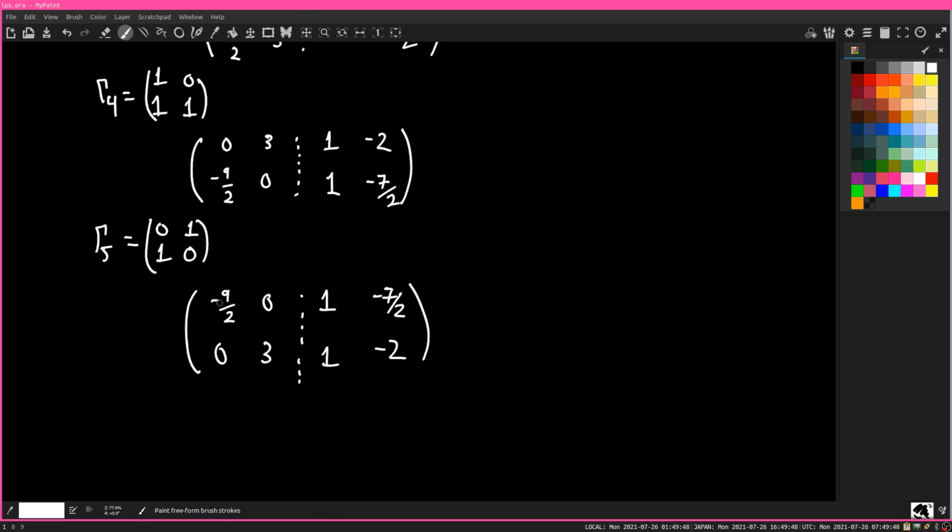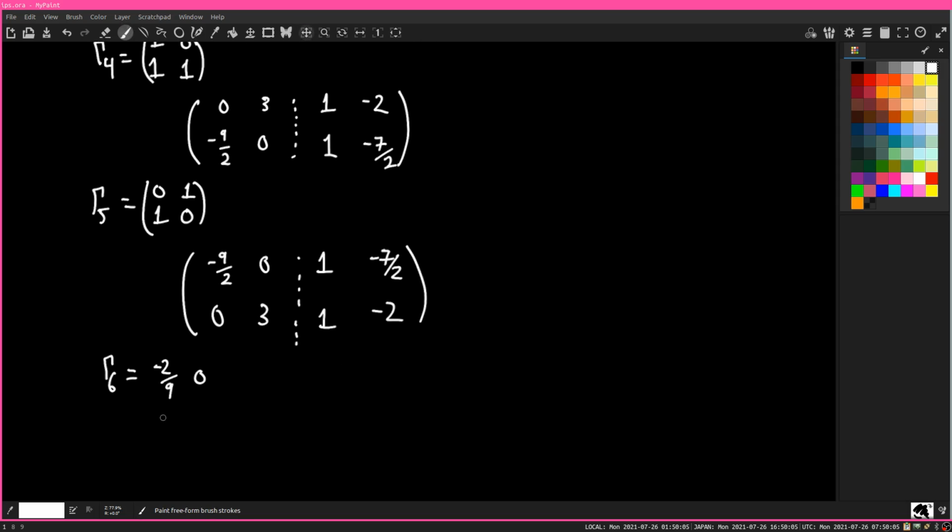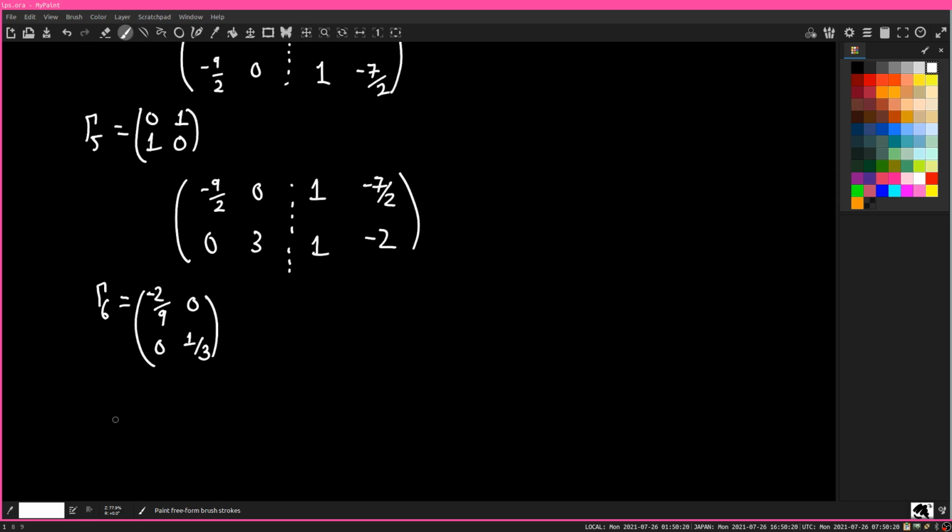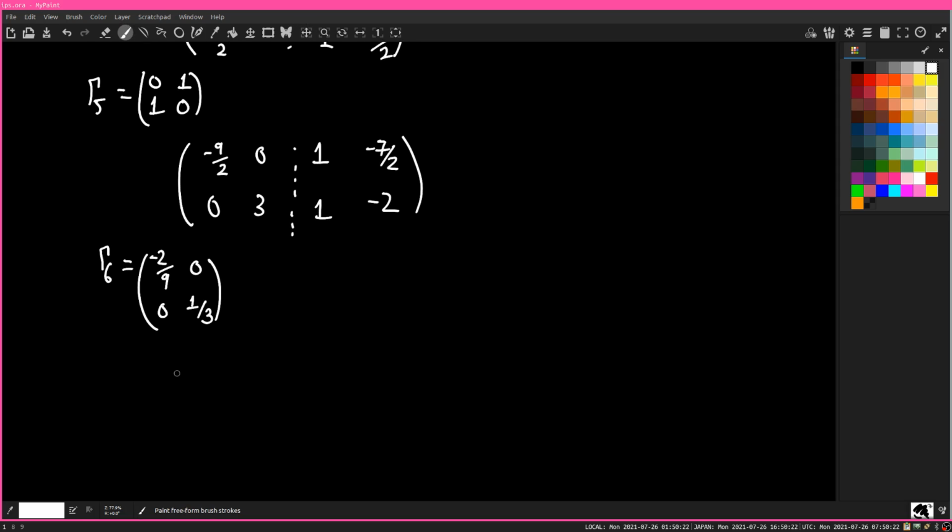So then we're going to do two operations at once because I'm tired. We're going to take the top equation and multiply it by minus 2/9, and then the bottom equation by 1/3. You should verify that this is the same thing as doing one and then doing the other, and it doesn't matter which order you do it. Verify that. Pause the video, stop, and do that on your own.